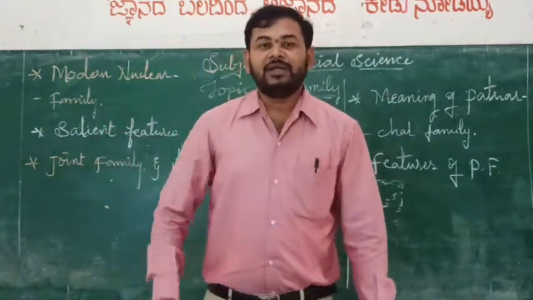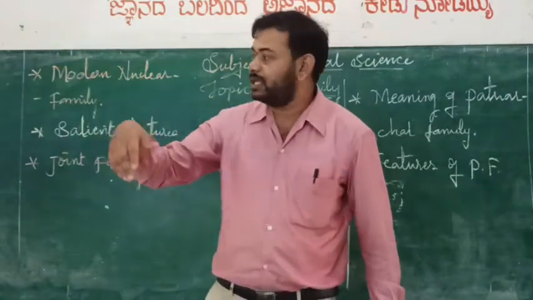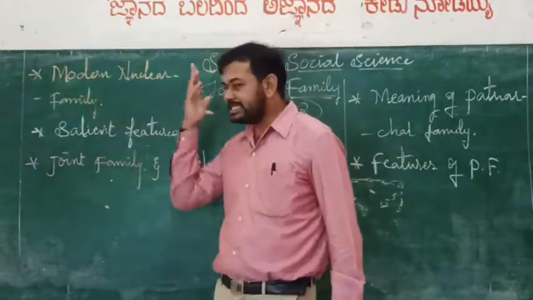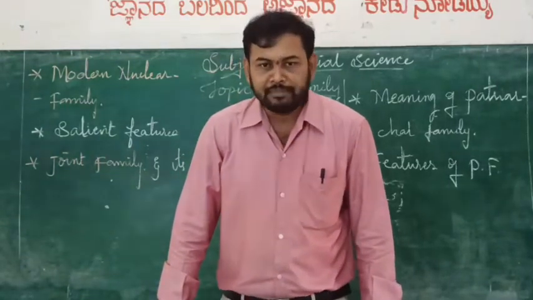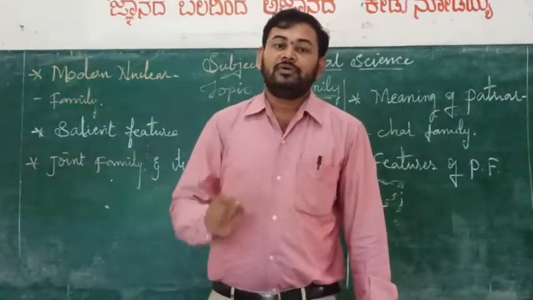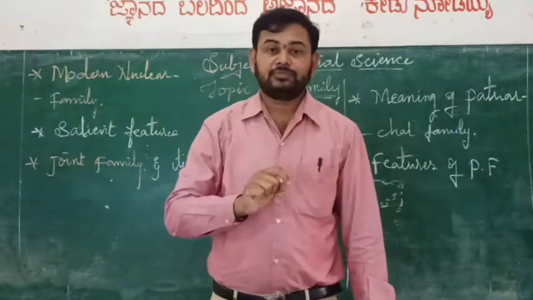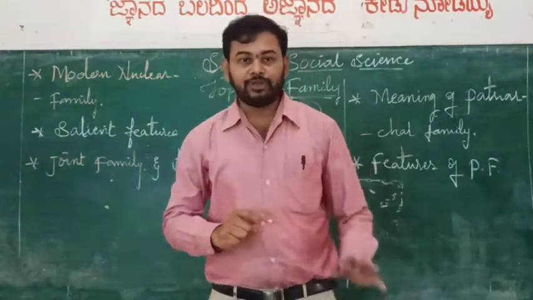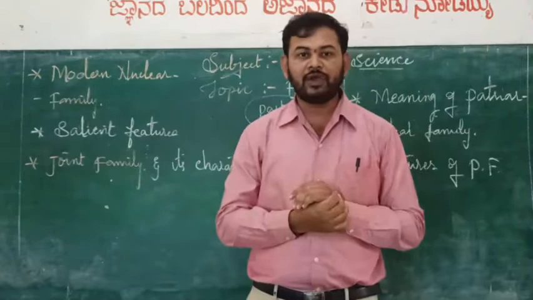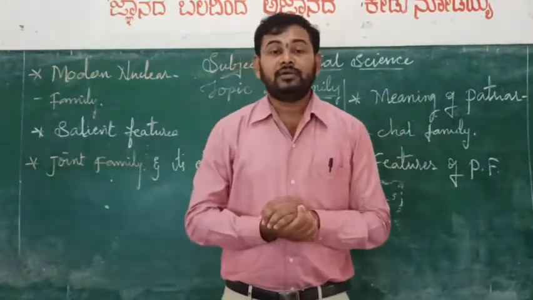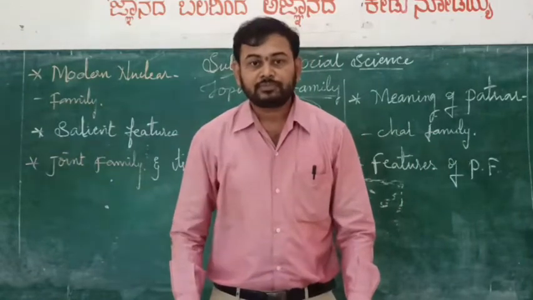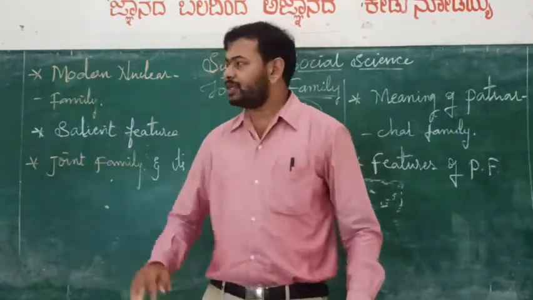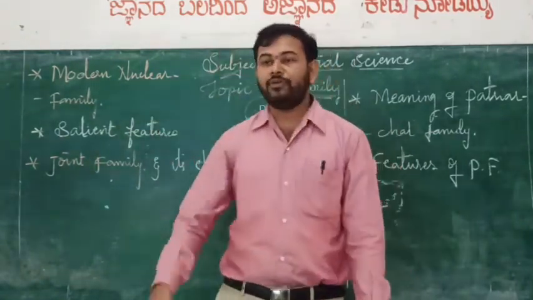That is why in a single family, especially a modern nuclear family, since it is low in number, they have more freedom to do their work than in a joint family, where all the members do not have equal freedom. So such a family has more freedom.